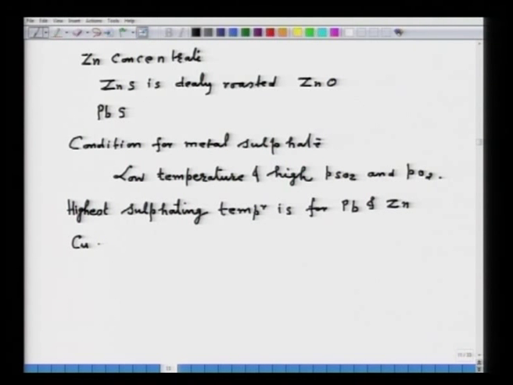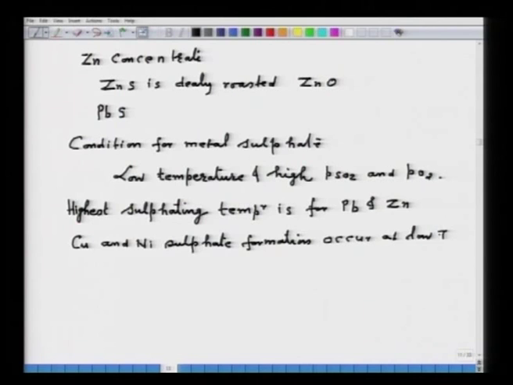Copper and nickel sulphate formation occurs at relatively low temperatures.